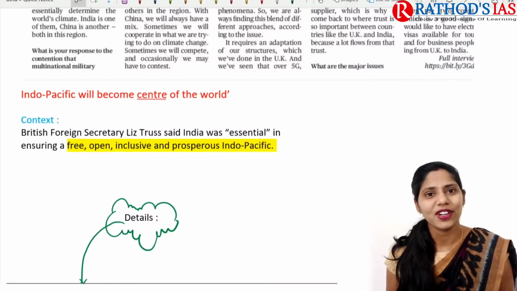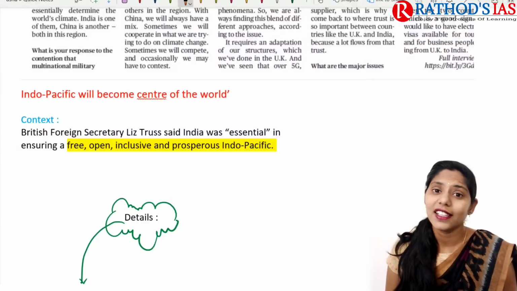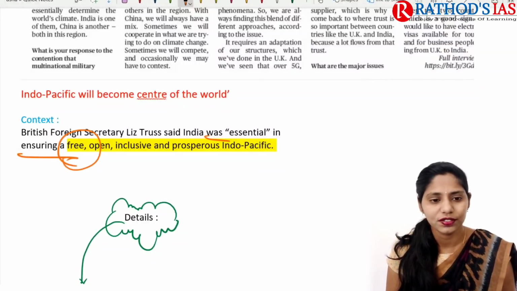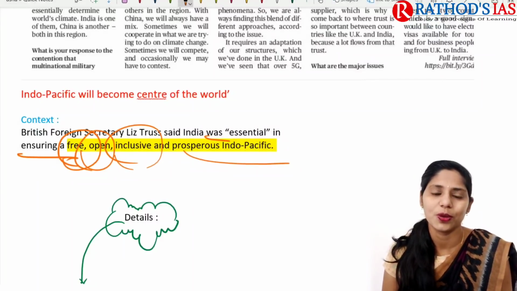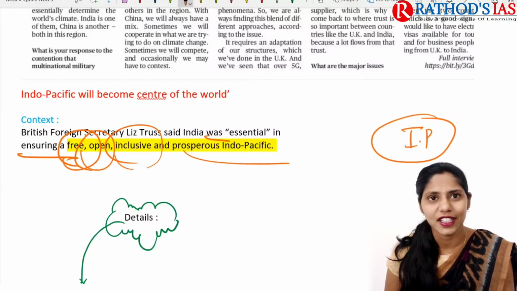If you are talking about the context, the British Foreign Secretary said India was essential in ensuring a free, open, inclusive and prosperous Indo-Pacific. Why is the Indo-Pacific seen so highly in the news?